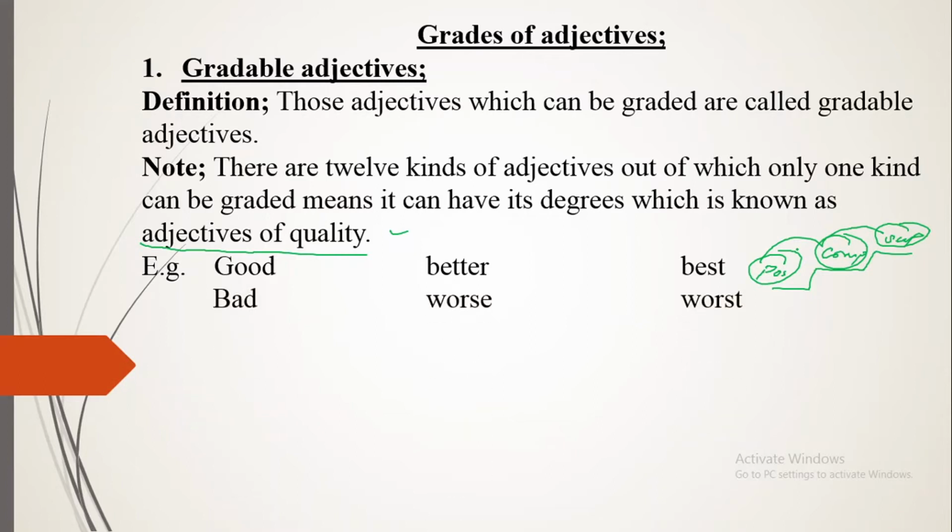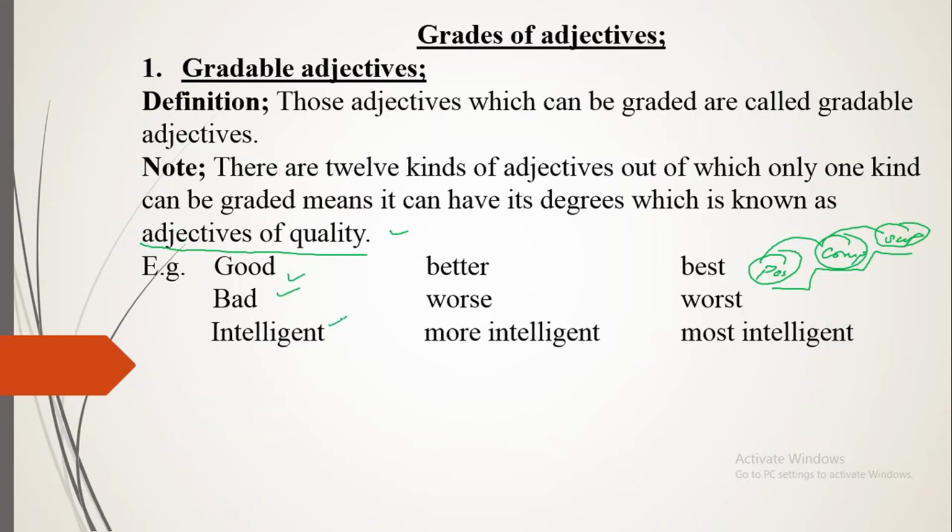In the same way, the second example we have is bad, worse, worst. Clear? Bad is the positive degree of the adjective, worse is the comparative degree, and worst is the superlative degree. So you can grade them; they are known as gradable adjectives. And the last example we have is intelligent, more intelligent, most intelligent. So good, bad, and intelligent are the positive degrees. Better, worse, and more intelligent are the comparative degrees. Best, worst, and most intelligent are the superlative degrees.